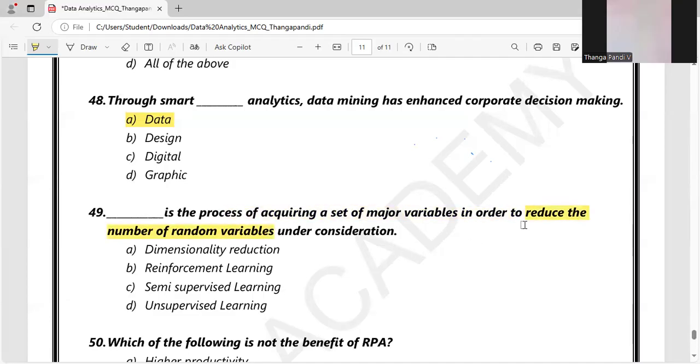By seeing the keyword reduce itself, we can find that dimensionality reduction will be the answer. To explain further, dimensionality reduction is a technique used to reduce the number of columns in the data, that is, the variables in the data. So option A, dimensionality reduction, will be the right answer. To get more about it, please check the 10th chapter of our BDA class. In that I have explained it in detail.